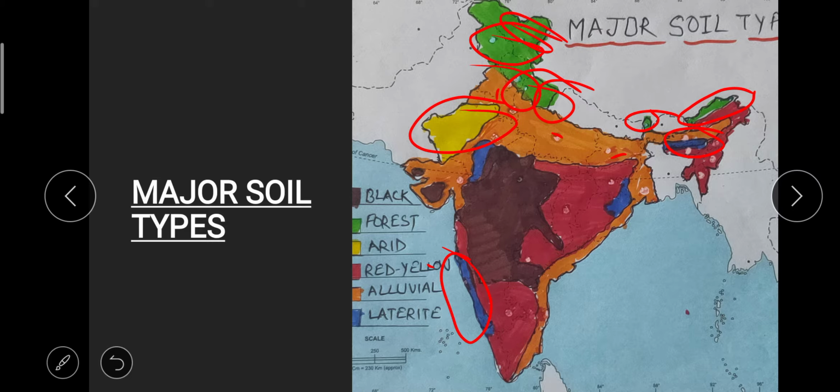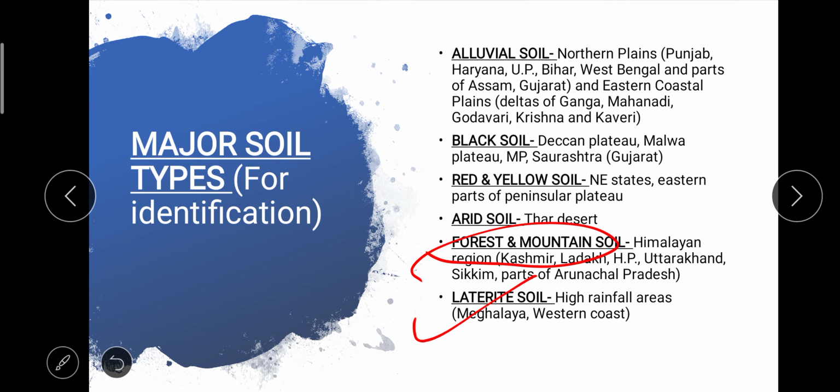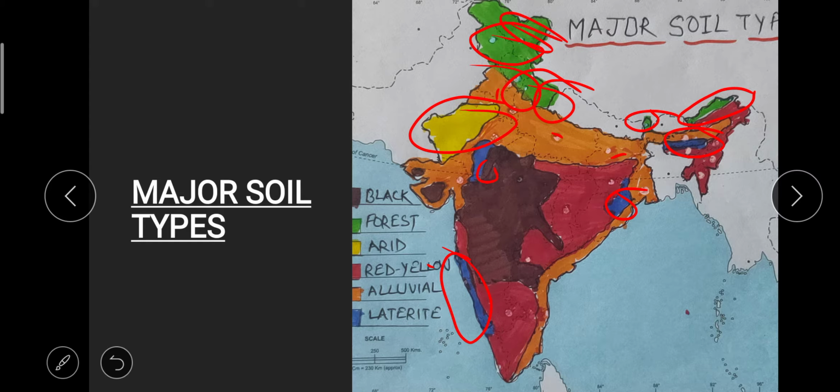Some high rainfall area in MP also, and some high rainfall area in Odisha state also. Now, in this manner, we can see all 6 soil regions we have seen in the map, right?